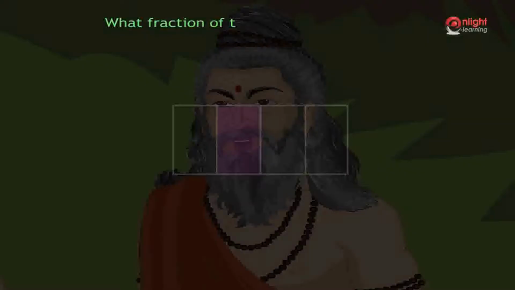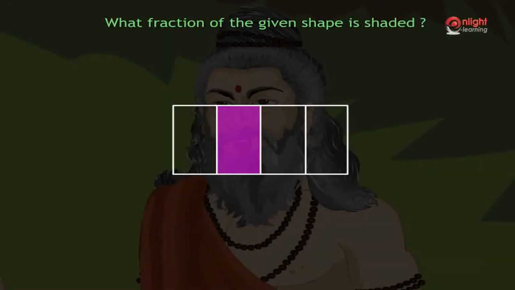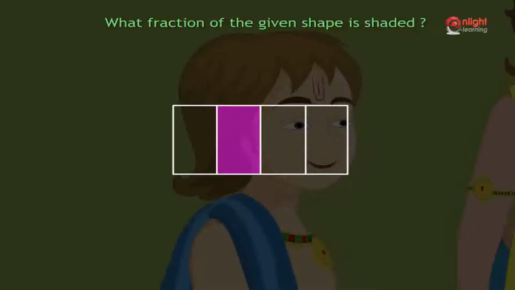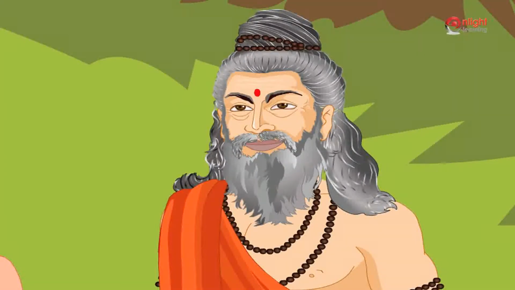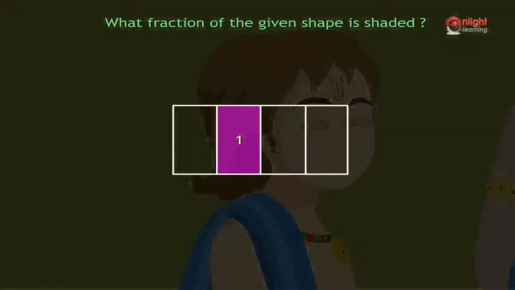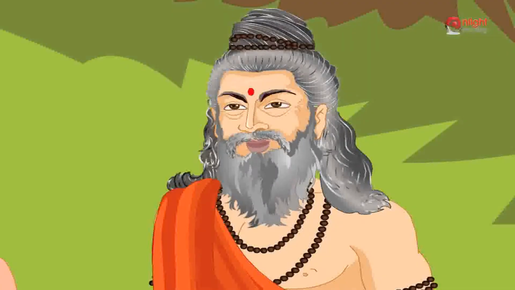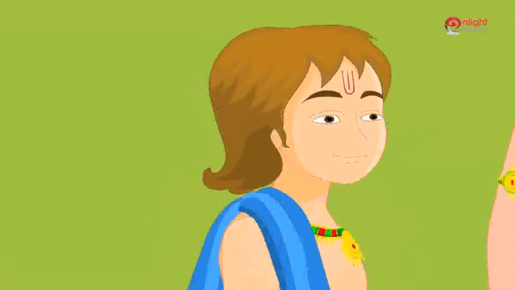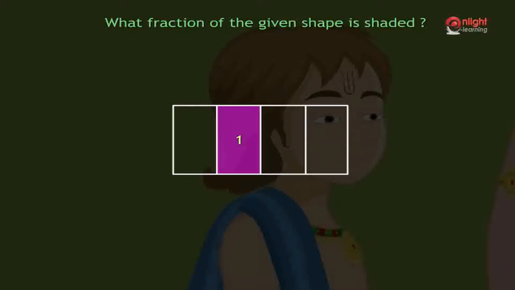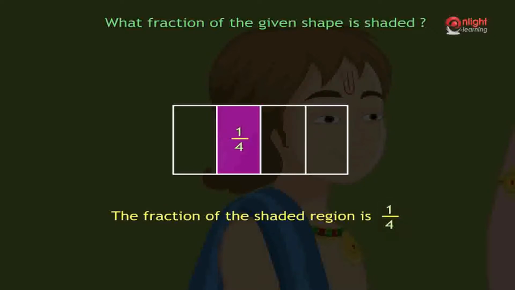What fraction of the given shape is shaded? The whole figure is divided into 4 equal parts. Good. How many parts of it are colored? 1 part of it is colored. So, what fraction of the given shape is shaded? 1 by 4 parts of the shape is shaded. So the fraction of the shaded region is 1 by 4.